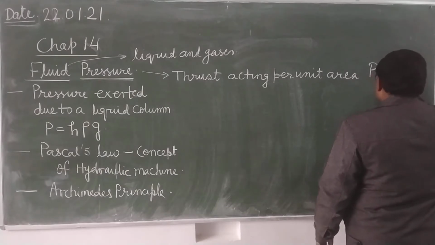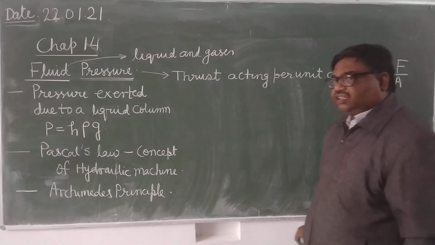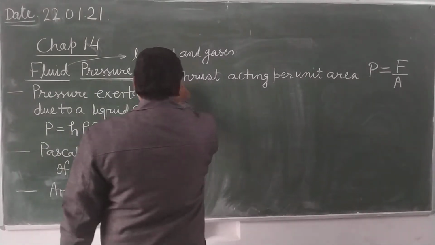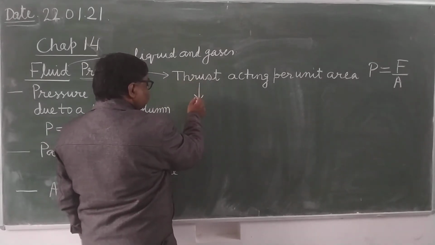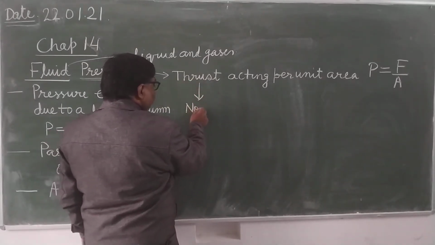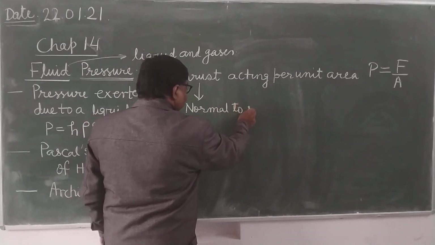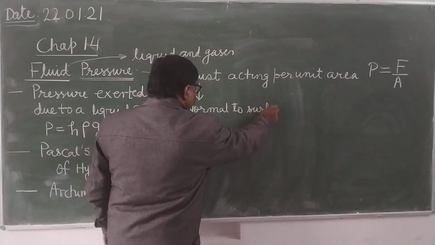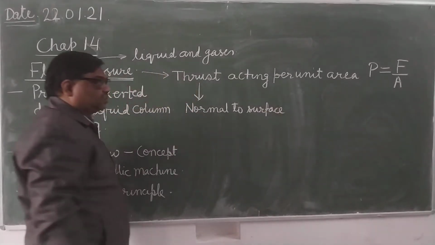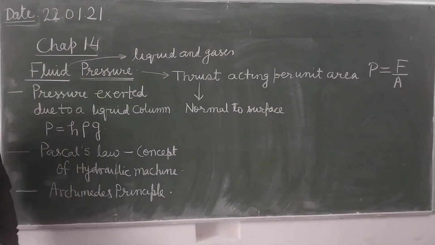Now what is the difference between force and thrust? It is the normal force, normal to the surface. Thrust is always normal to the surface. Is it clear? So pressure equals force upon area.